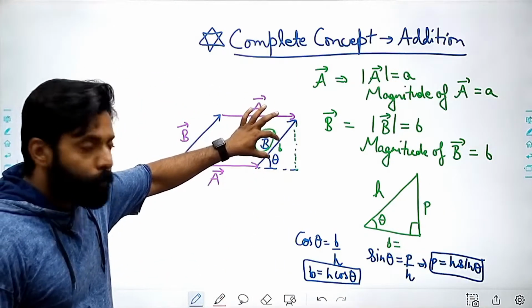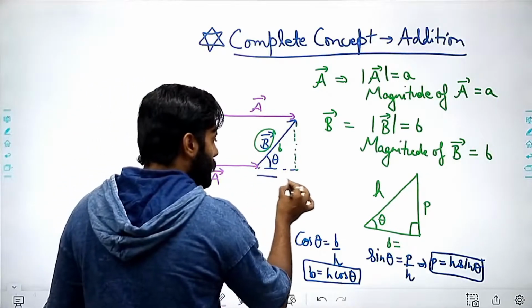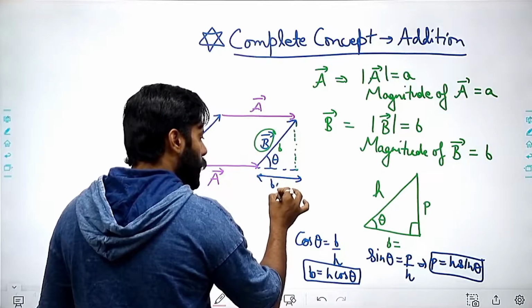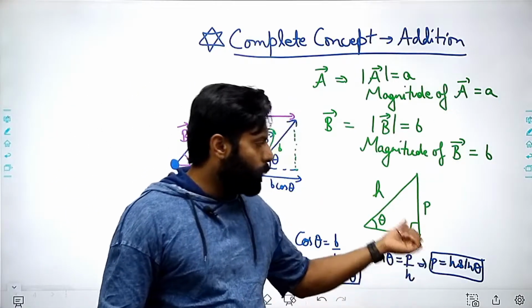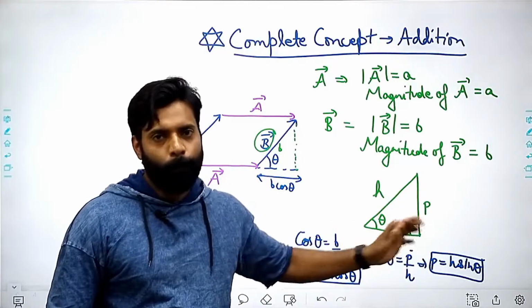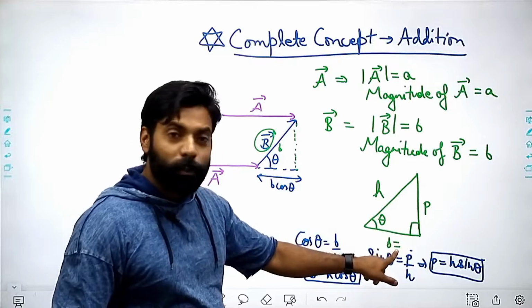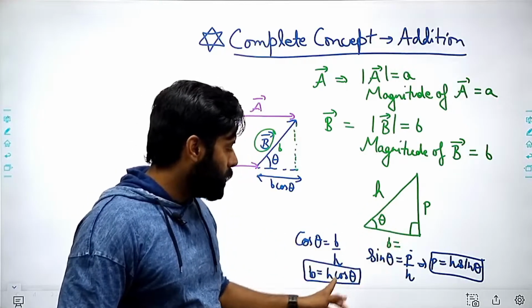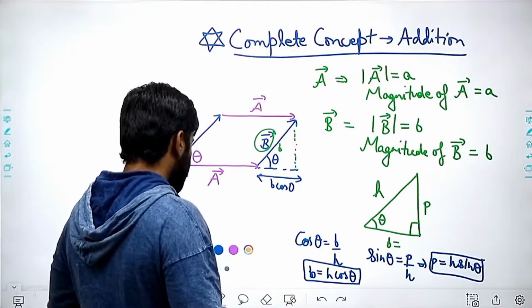So when I am having b here and this is the theta, I can easily write down that this side will be b cos theta, because this is the base, right? And we know that base will be hypotenuse times the cos theta, right? I hope that you are getting that. So this will be b cos theta. Why? Because base is hypotenuse times cos theta, right?